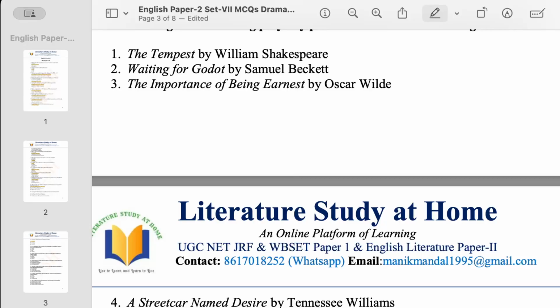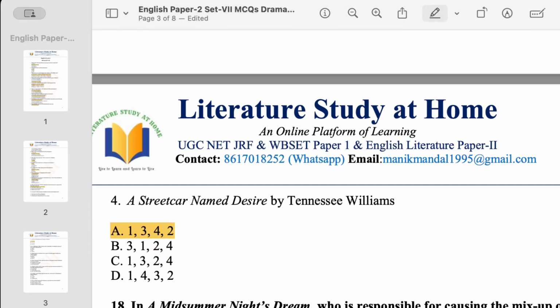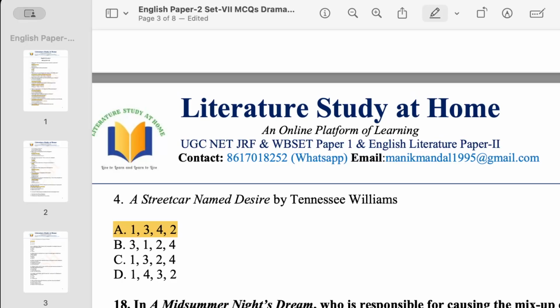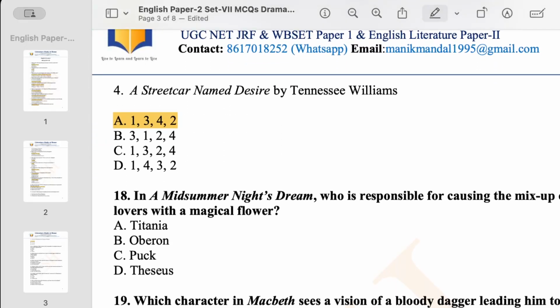So number 1 is The Tempest by William Shakespeare, and then The Importance of Being Earnest by Oscar Wilde, and then A Streetcar Named Desire by Tennessee Williams, published in 1947, and then at the end, Waiting for Godot by Samuel Beckett. That should be your last option, option 2. That means your option A is the correct answer. This type of question is nowadays asked in the NET or SET examination.